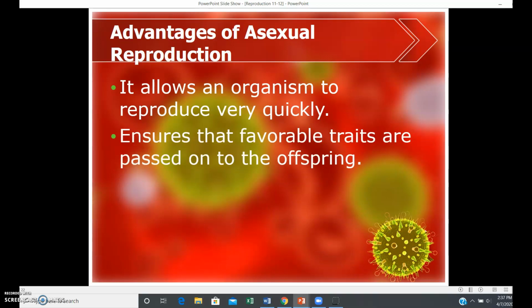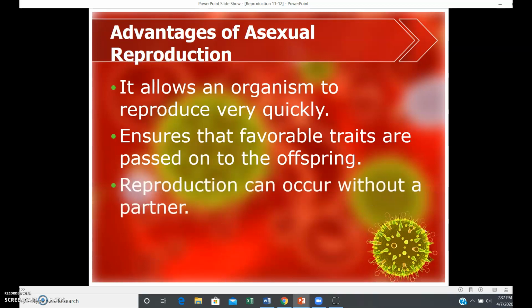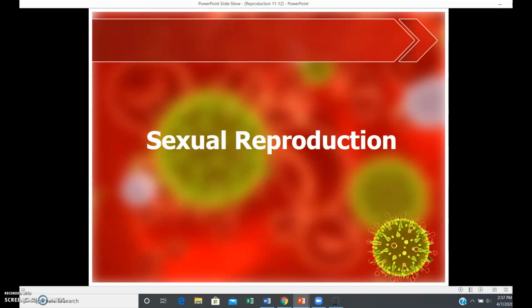It also ensures that favorable traits are passed on to the offspring. So if you have a good specimen and it buds, you get another really good specimen. Reproduction can occur without a partner. So there's none of this going to find a mate. Can happen just with themselves and quickly. Also, all the offspring can reproduce. So there aren't some that can and some that can't.